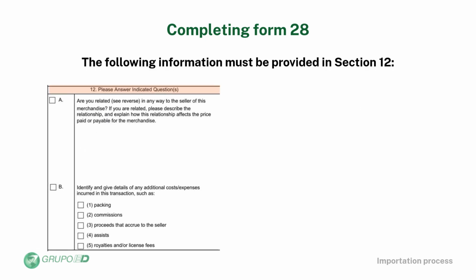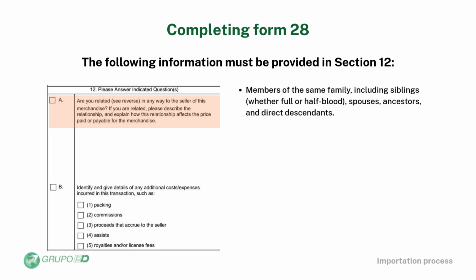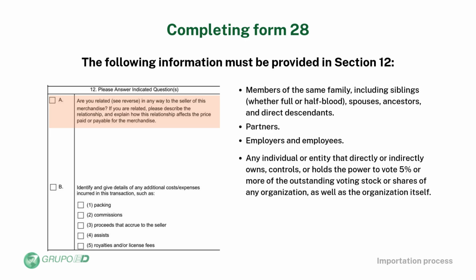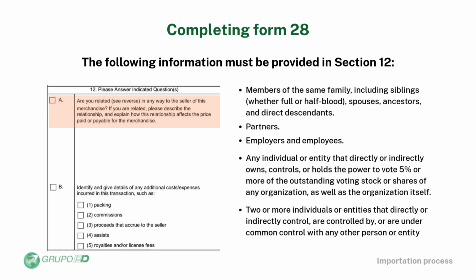Section 12. This section requires the following: indicate if you are related in any way to the seller of the merchandise. This includes members of the same family, including brothers and sisters, whether by whole or half-blood, spouse, ancestors, and lineal descendants. Partners, employer and employee, any person directly or indirectly owning, controlling, or holding with power to vote 5% or more of the outstanding voting stock or shares of any organization and such organization. Two or more persons directly or indirectly controlling, controlled by or under common control with any person.